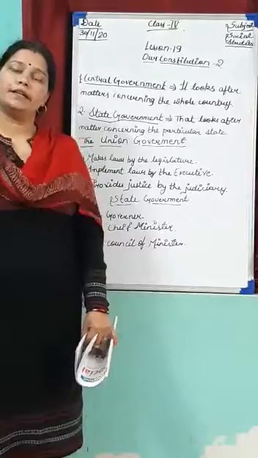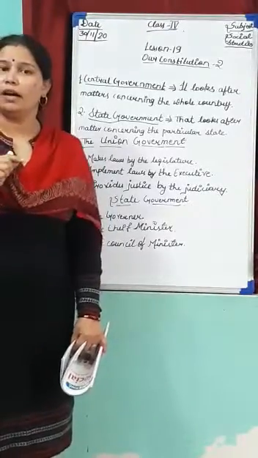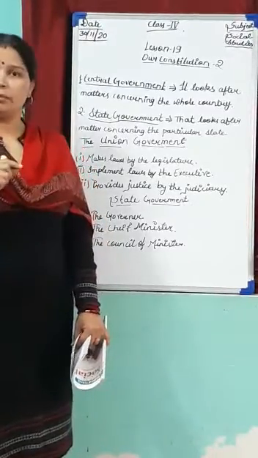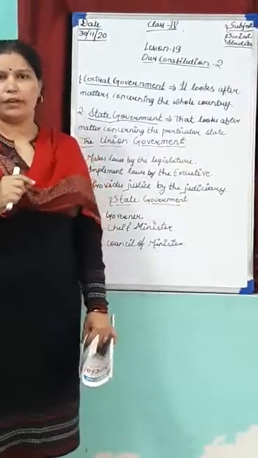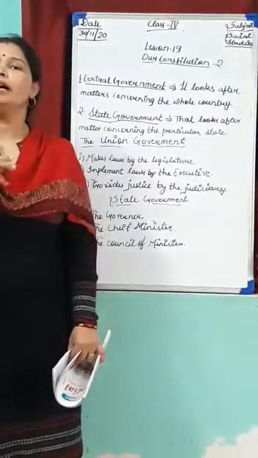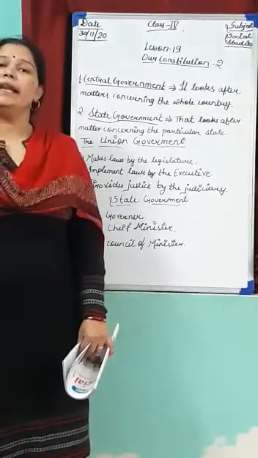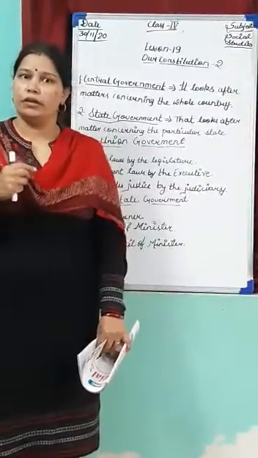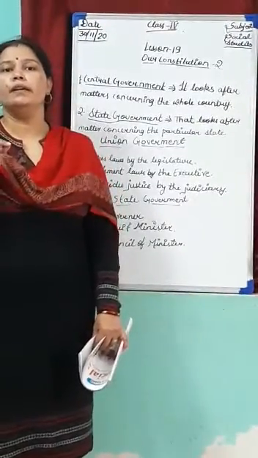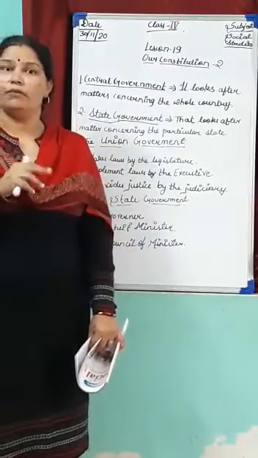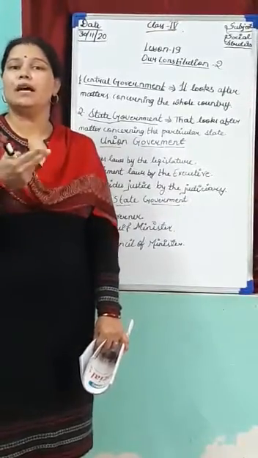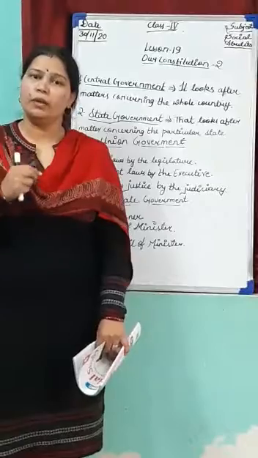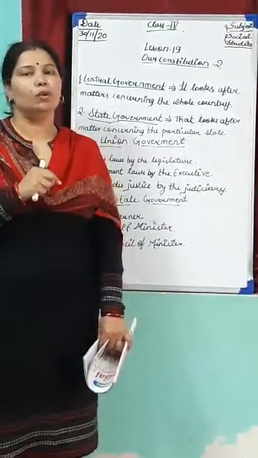The legislature consists of three parts: Lok Sabha, Rajya Sabha and the President of India. So what is Lok Sabha? Lok Sabha is the government. We elect the members of the Lok Sabha by casting our vote. There are 545 members in Lok Sabha. Those who are above 18 years can cast their vote to elect the members of Lok Sabha.